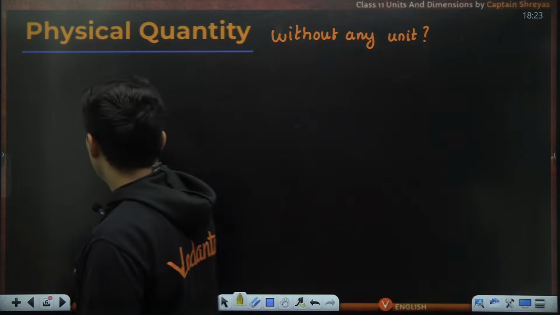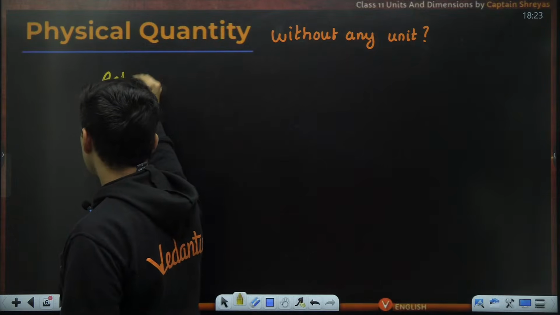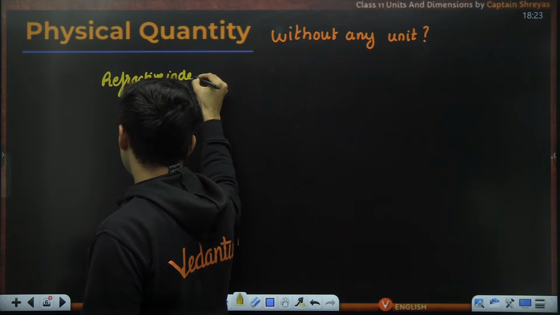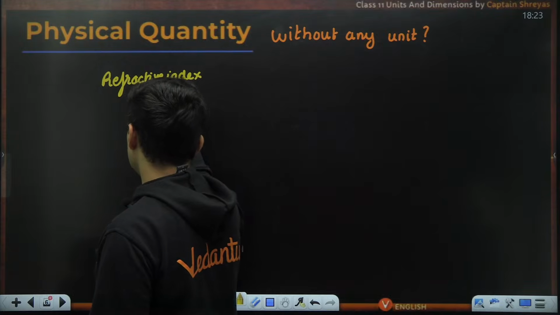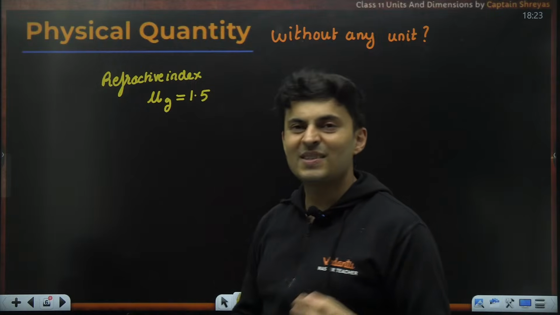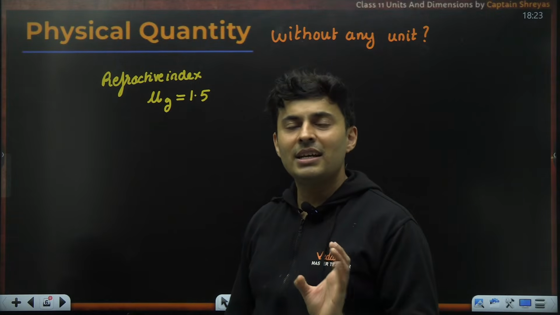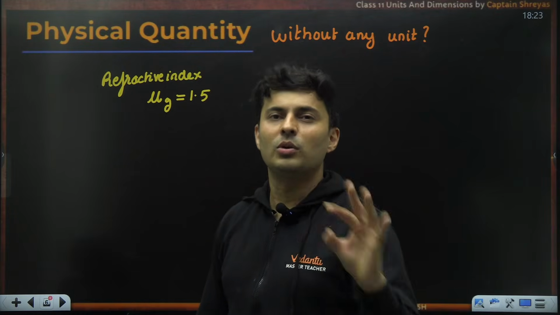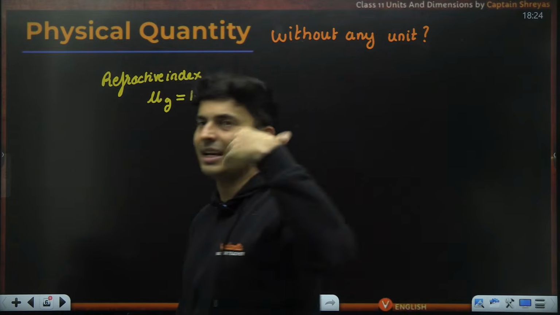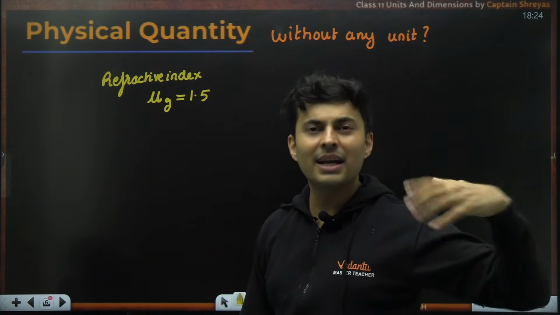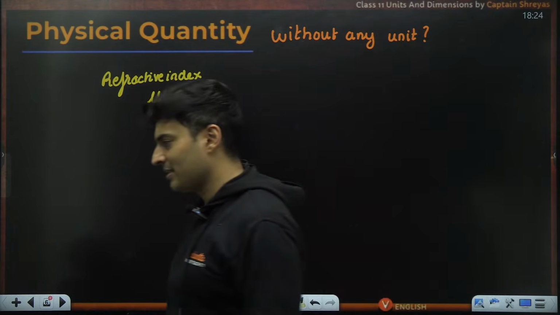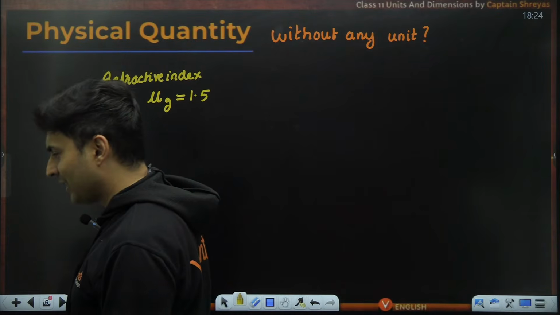Refractive index. When I say refractive index of glass is, for example, 1.5, what is the unit? Nothing. It's a ratio. So usually you will see the ratios are going to be unitless, most of the time, because it is sine of I by sine of R. When you divide things with similar identical things, you will see units will not exist. Yeah, refractive index. Perfect.